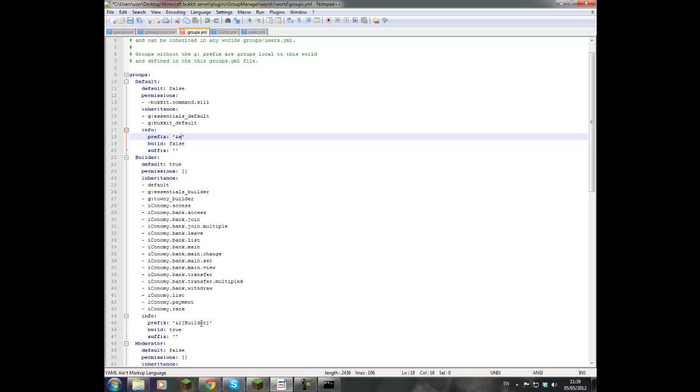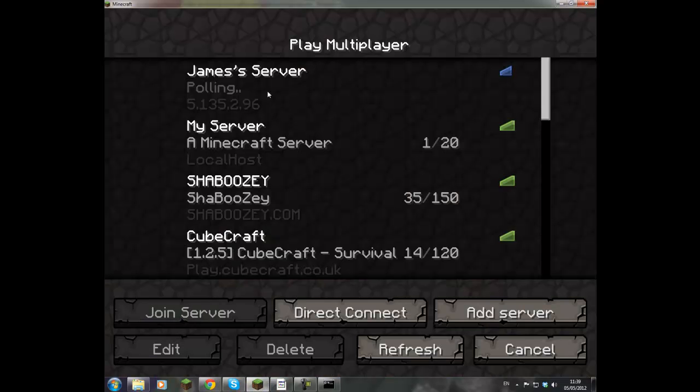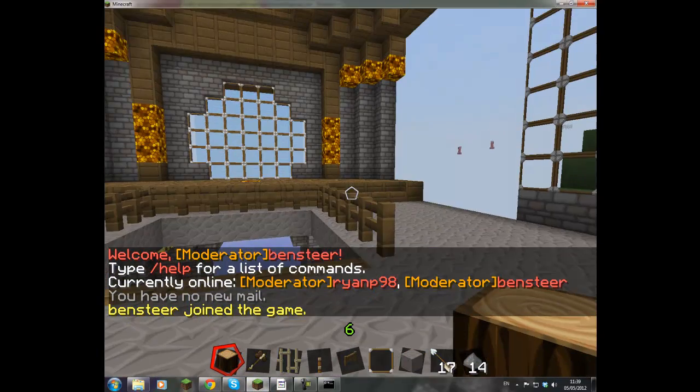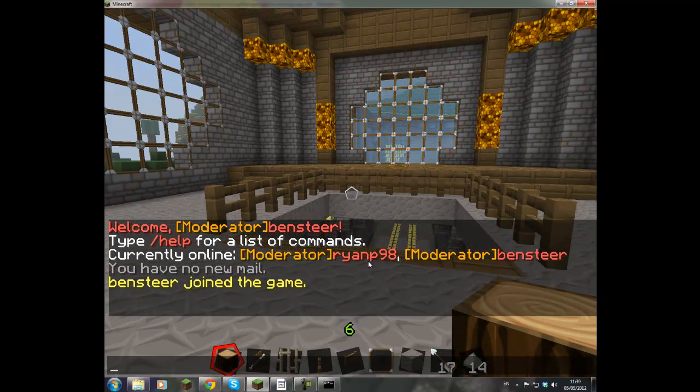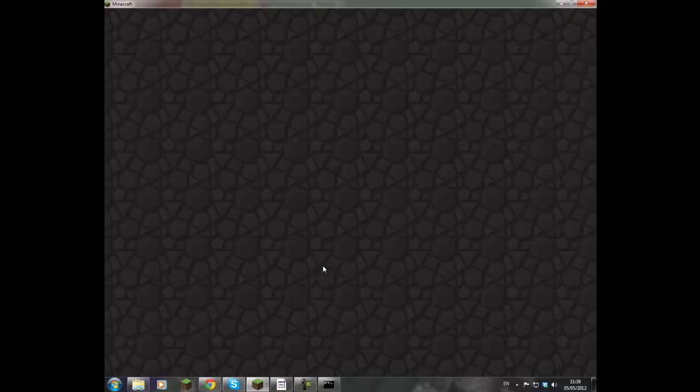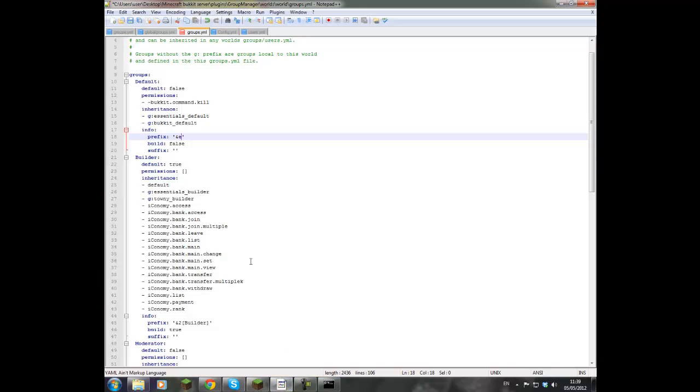Okay, so here what we have is this is what you'll normally see. As you can see, I've already customized these ones, but this is blank because I don't use default. So prefix is the thing that you will see before your name, so moderator or admin or whatever it may be. And the suffix is, if you want a suffix, that will appear after your name. So it will say moderator, Ben Steer, and then whatever you want after it.